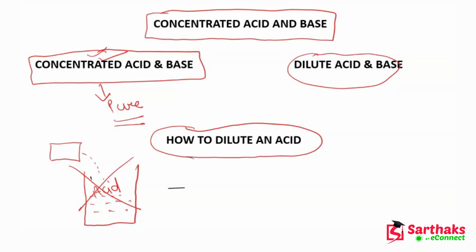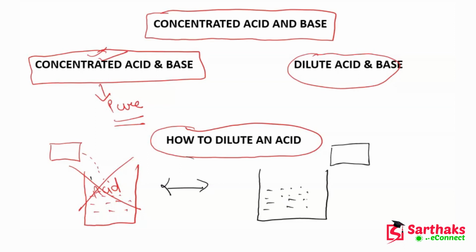So what is the right way to get this thing done? We have to add acid into water. Let's suppose there is water already inside this container and you have acid in this container. You are adding this acid into the water, and after adding some drops of acid, you have to stir this water with the help of something.